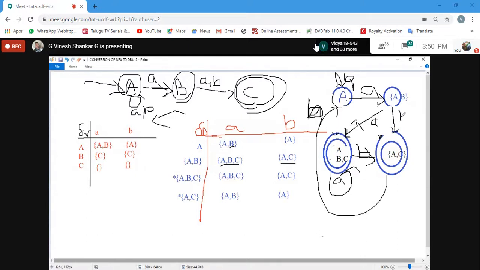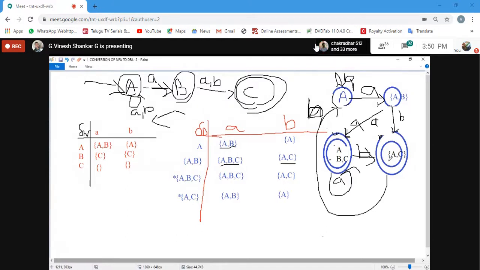With respect to B, I'm coming to A comma C. Then A comma B comma C is A. A comma B comma B is AC. Right? Already A comma B comma C is AC. So I've given this B mark here and I put a mark here like this. Fine.